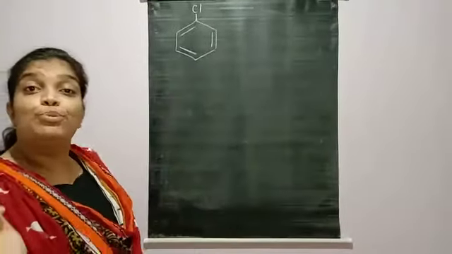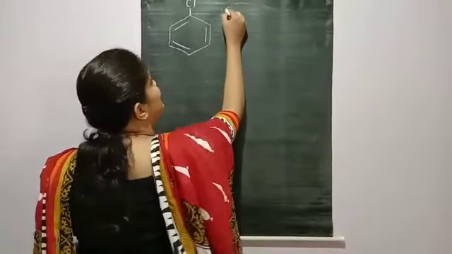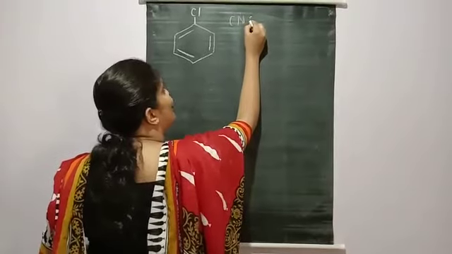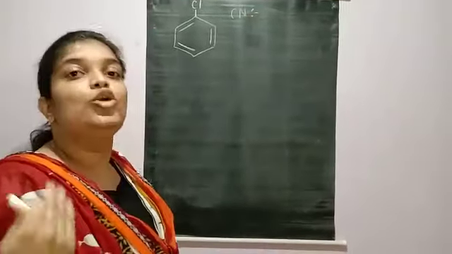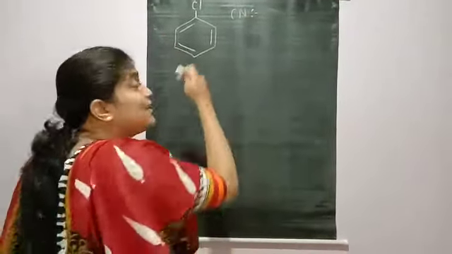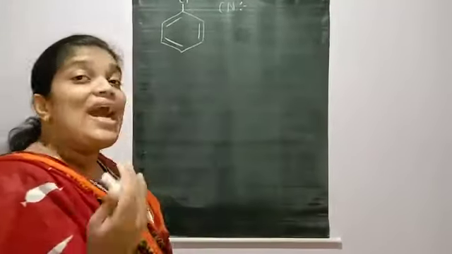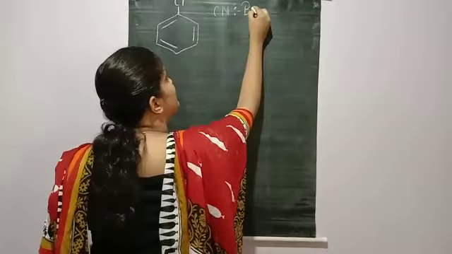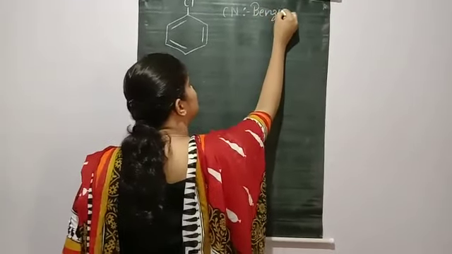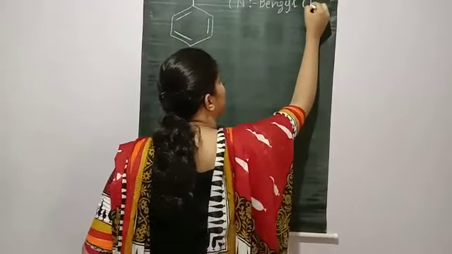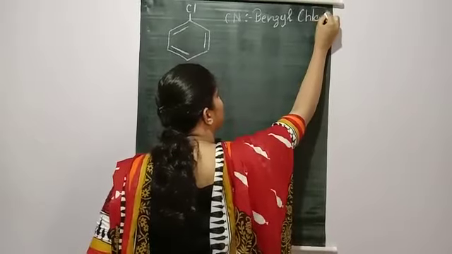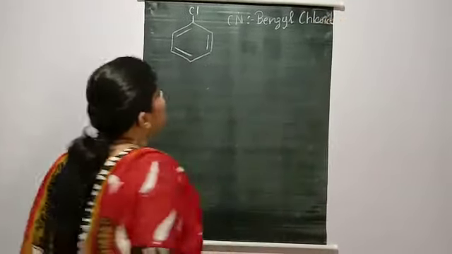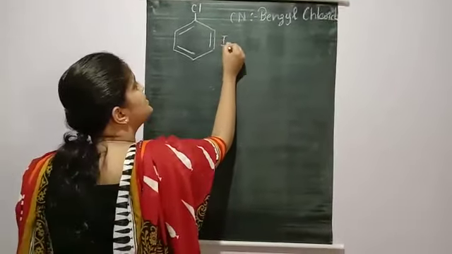Now, the common name for this compound is benzyl chloride. That means, because our common name is usually aryl halide, I can give it as benzyl chloride. And what is the IUPAC name for that?